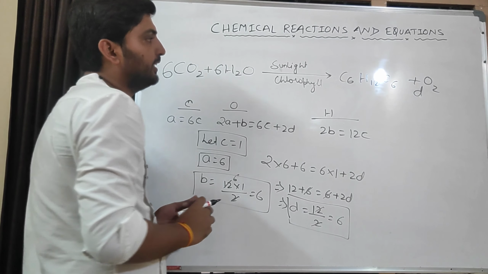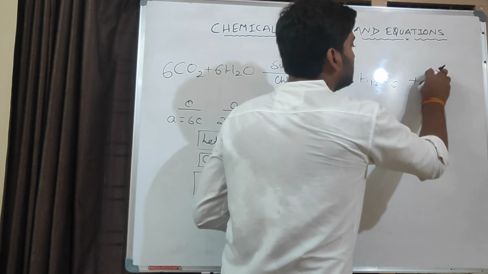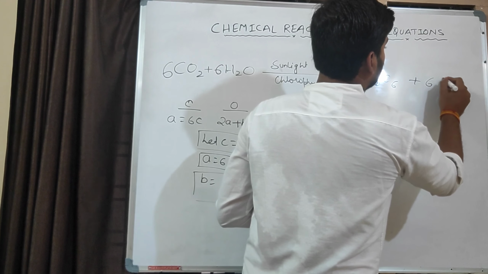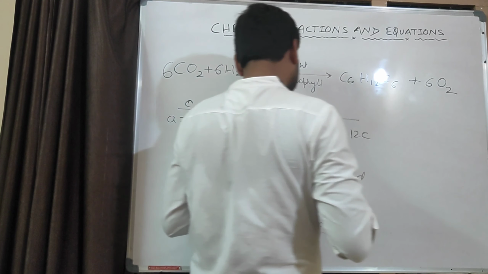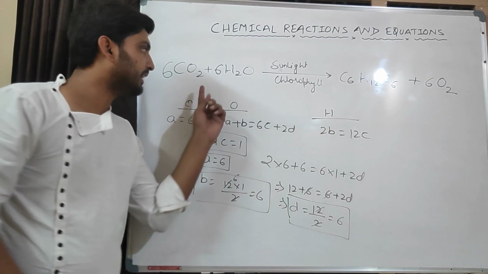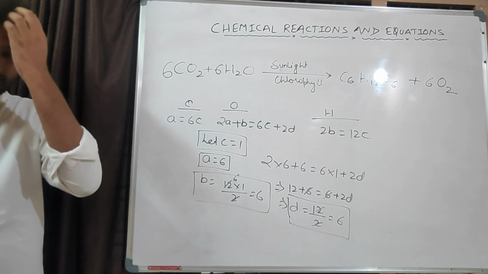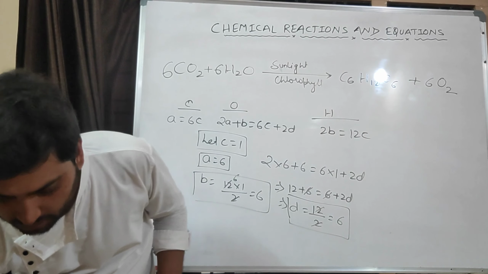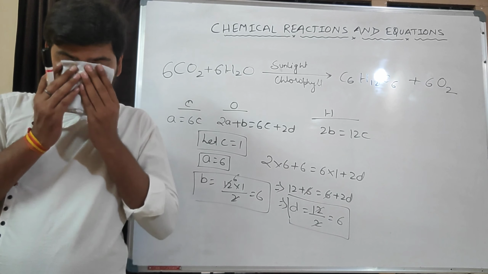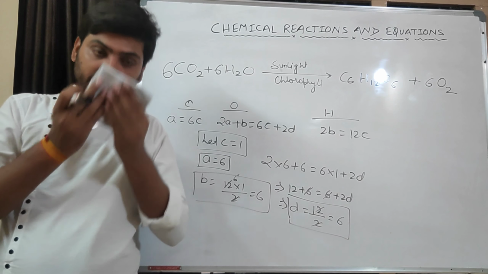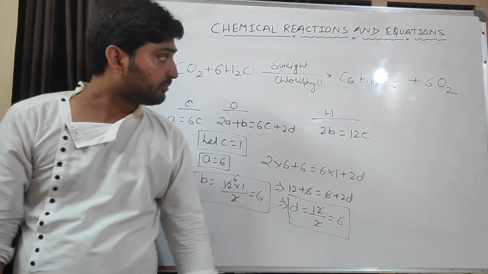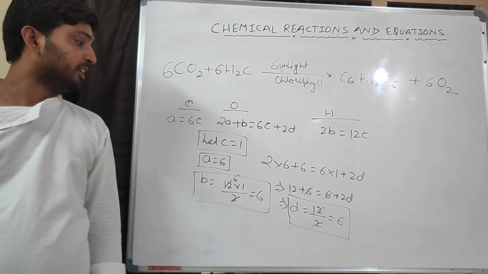What is the value of D? The value of D is also 6. Now check this reaction. This reaction is balanced: 6CO2 plus 6H2O give rise to glucose C6H12O6 plus 6O2. This is a balanced reaction.